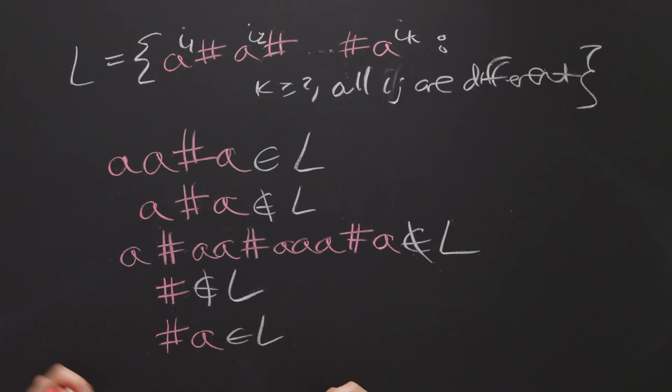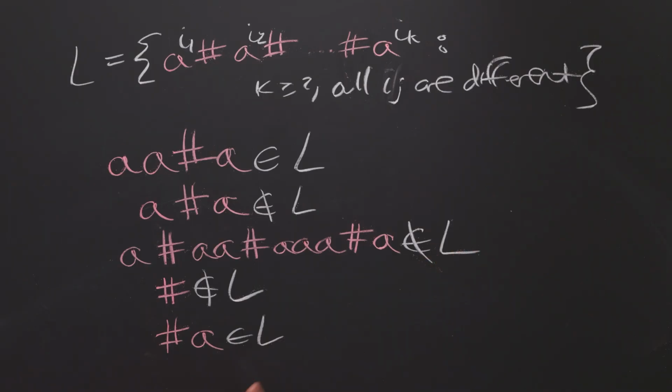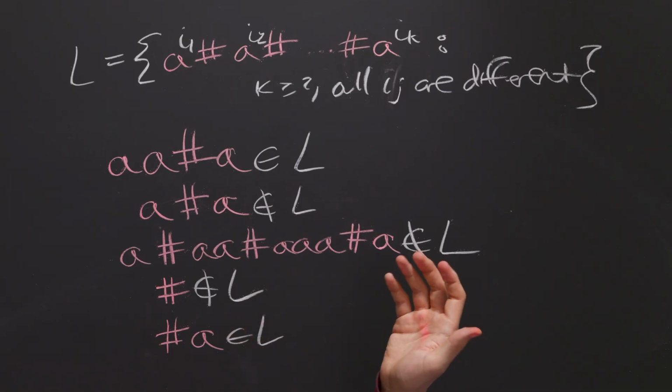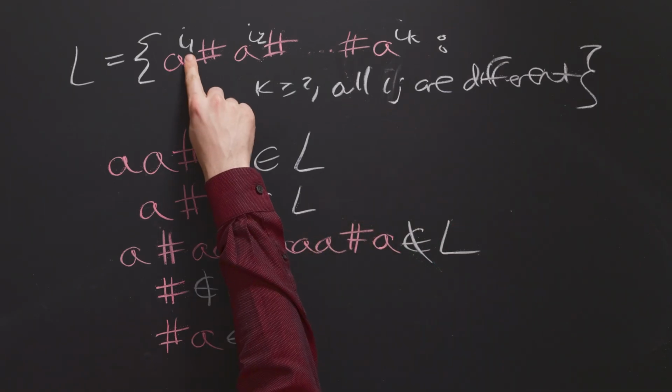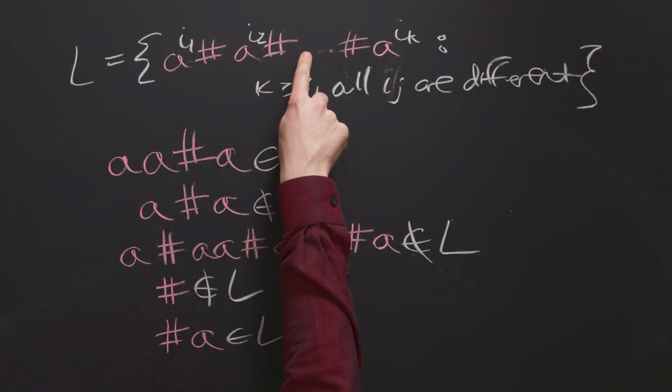It's good to do example strings like this to get a feeling for what the language feels like so that we can think of a strategy to show that a language is not regular. What is the feeling, the vibe that you can get from this language to get the fact that it's not regular? Well, it says here that all of the I sub j's are different, which says here that I1 is not the same as I2, and I1 is not the same as I3, I2 is not the same as I3, and so on.